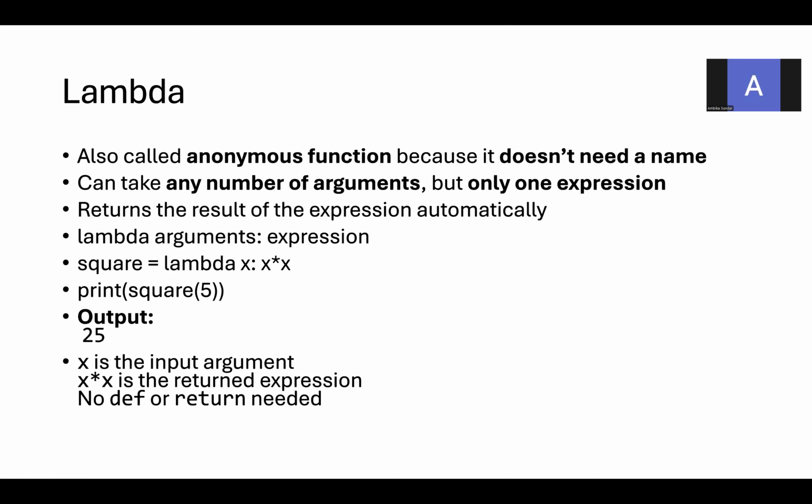Generally, when you create a function, you write def, function name, open parenthesis, then the function body, then the function call. The same way, you write it in a single line. This is the function name and x is the parameter. For this parameter, you pass the value 5, so it is going to give 25.